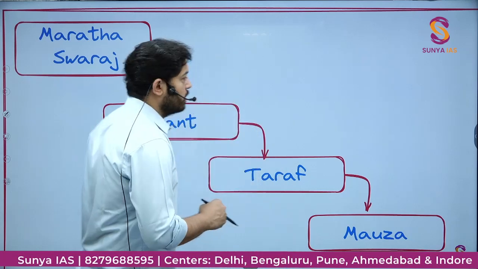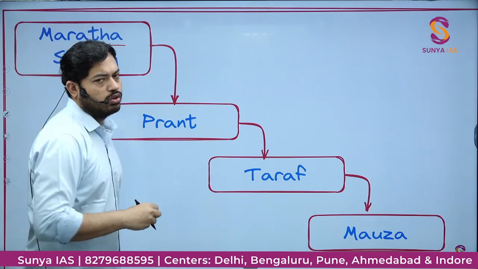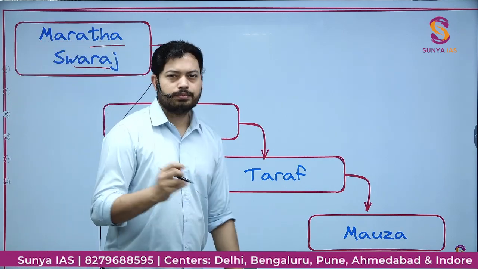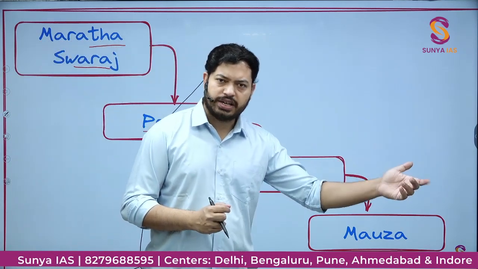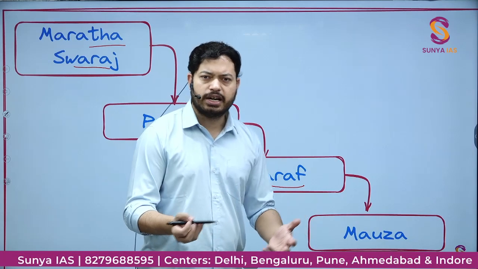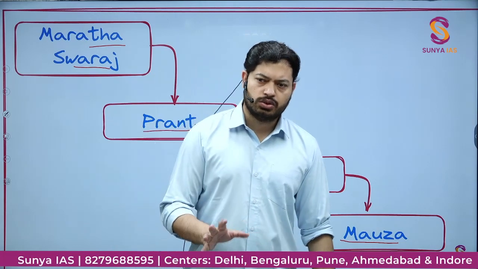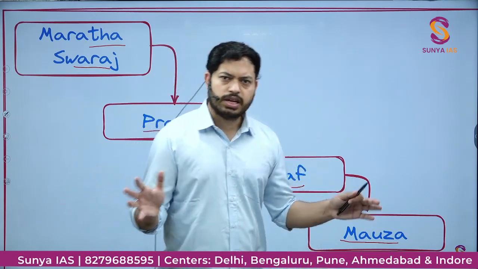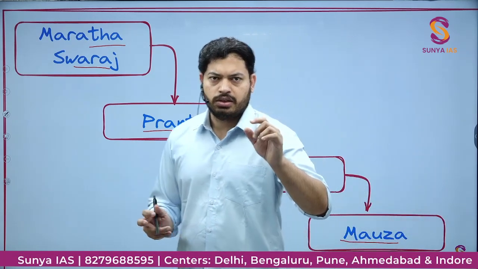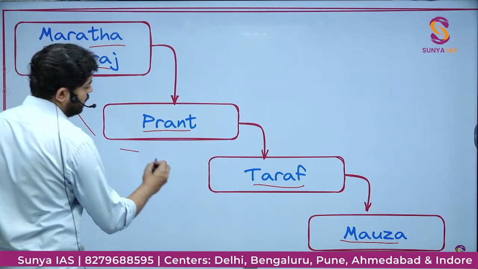Similarly, in the case of the Maratha Empire, you will have Maratha Swaraj, which will be equivalent to a Sultanate or the country, and then you have the Prant, which is equivalent to a province or state. Taraf was equivalent to a subdivision, a commissionerate kind of a thing, and then below that directly comes Mauz, which was village. So obviously the Maratha Empire was smaller in size initially when the division was made in comparison to the Mughals, so they are one division lesser than the Mughals. So that is what it is: Maratha Swaraj, Prant, Taraf and Mauz.